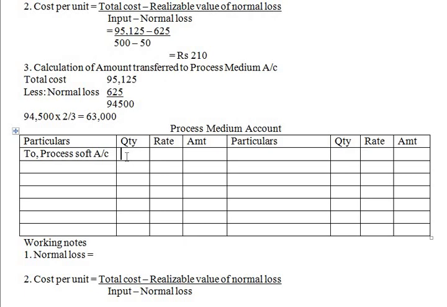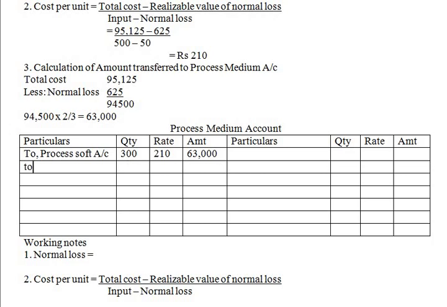Okay, that is 300 units, rate is 210, and the amount is 63,000.